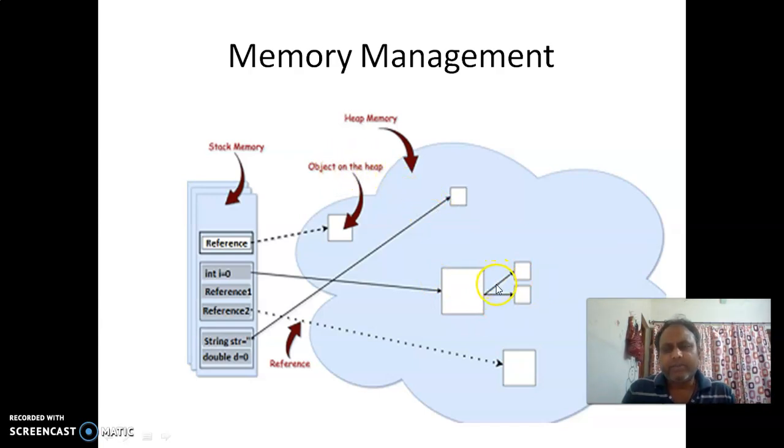These objects may be deleted later on with the help of garbage collection. Java is having two algorithms, mark and sweep, which help in deleting the objects. Mark is an algorithm which points out all those objects which are not in use, and sweep is the algorithm which is helpful in deleting the objects permanently from the memory.